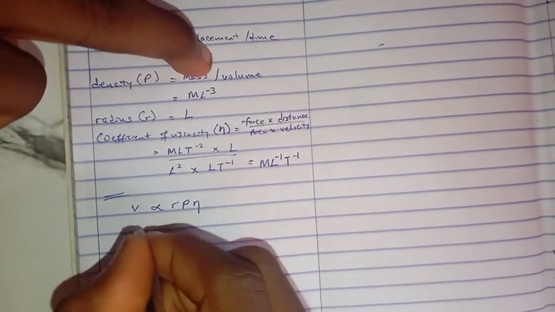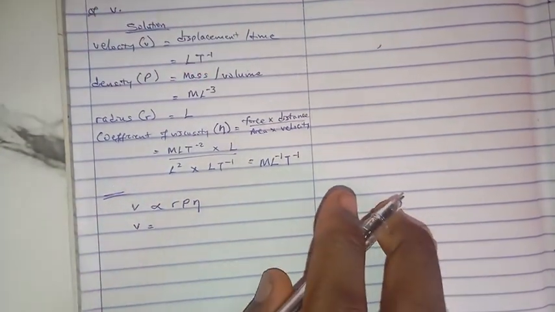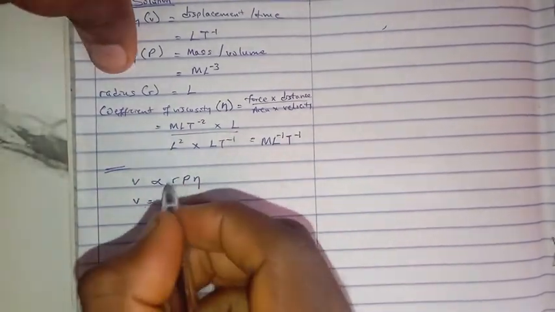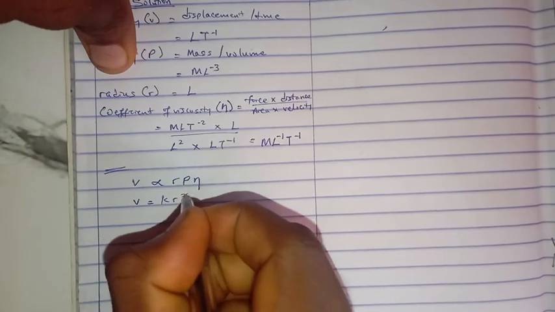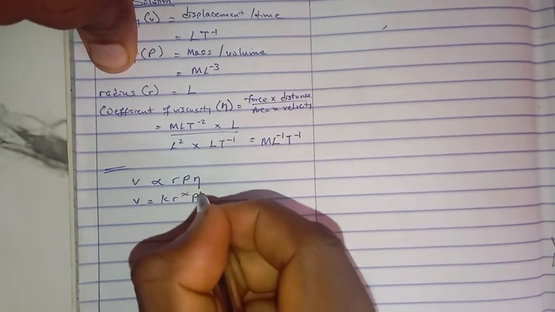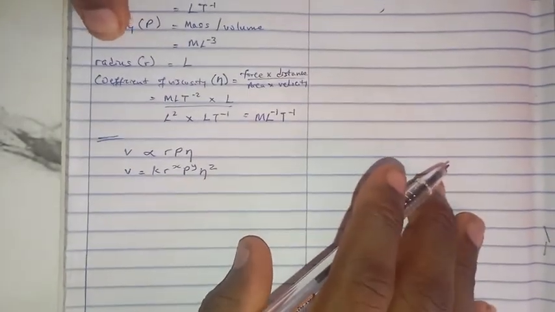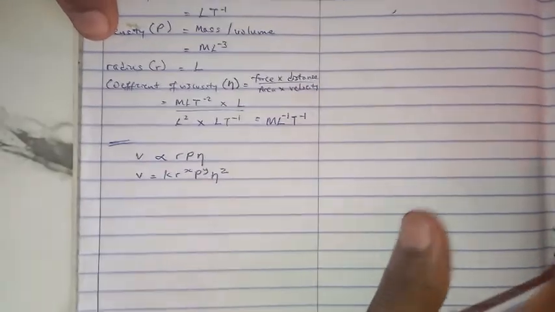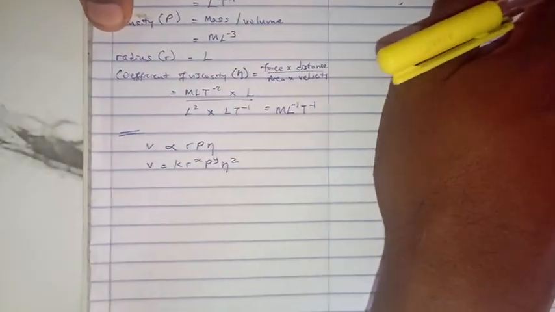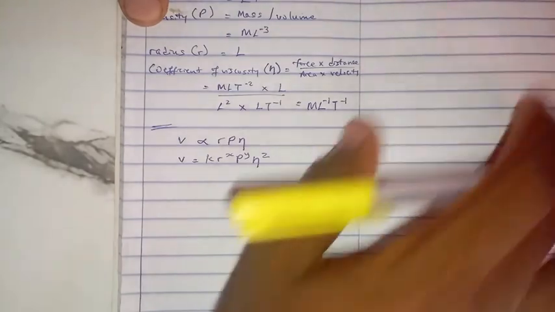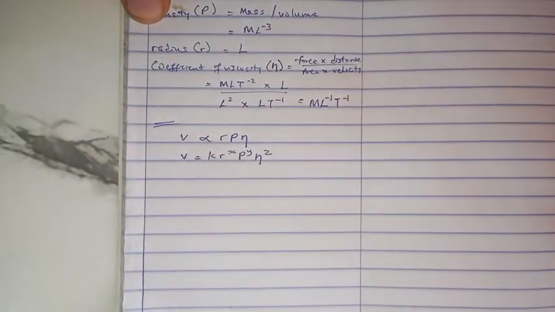So we can introduce a dimensionless constant, which is k. We have x here for the radius, y for the density, and z for the viscosity.